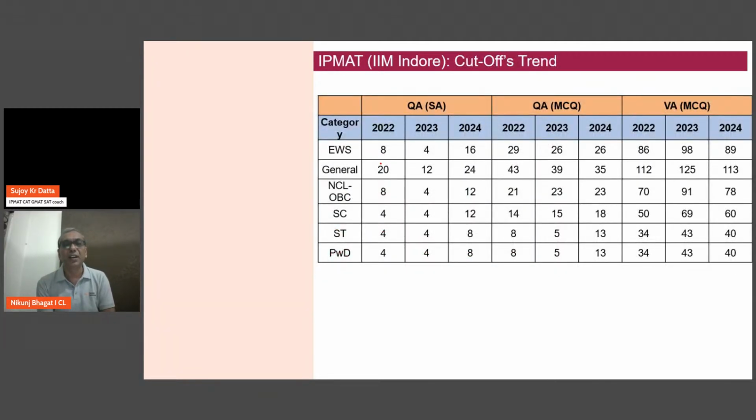2022, the general category cutoff for the first QA section was 20 marks, and for the second QA was 43. So 20 would mean roughly 5 questions correct here, and 43 would mean 11 questions correct here. That was basically the idea. And English, of course, as you see, has a major role to play in being able to achieve the overall